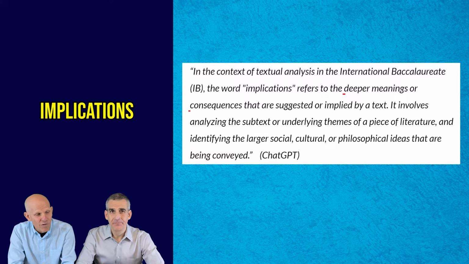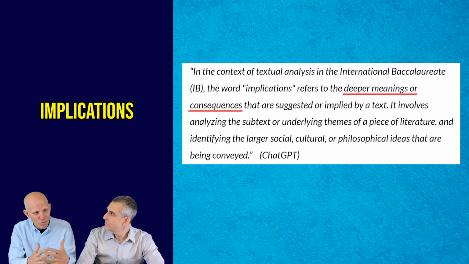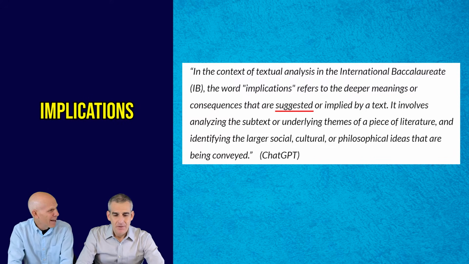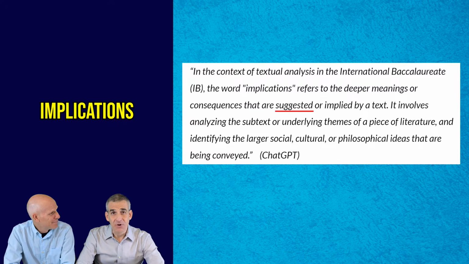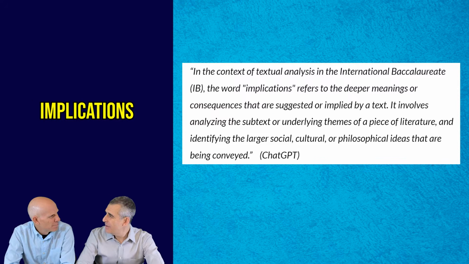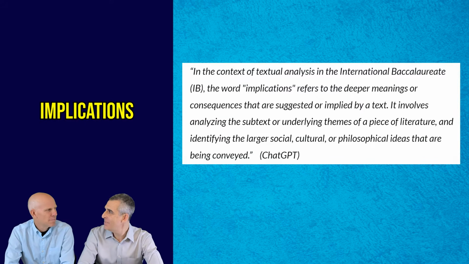Okay, so I see the words deeper meanings and consequences. I like that. We're thinking about the deeper meanings or consequences that are suggested. Again, that word suggested or implied is in that word. They are not overtly stated. We understand the literal meaning, but we need to do a bit more digging, do some inferencing to try to come up with these implications, okay? Let's put it in our own words because we can't just slap whatever ChatGPT said into our work.